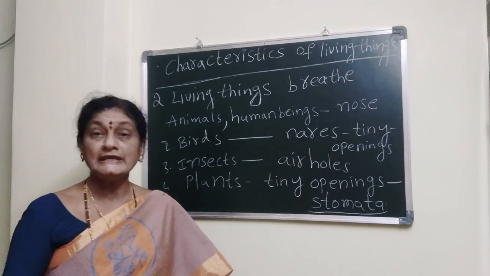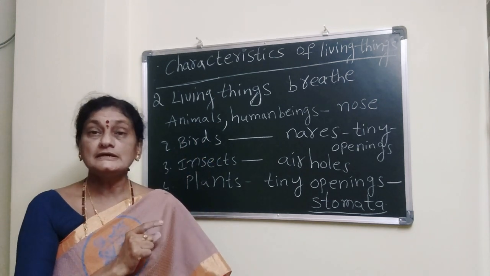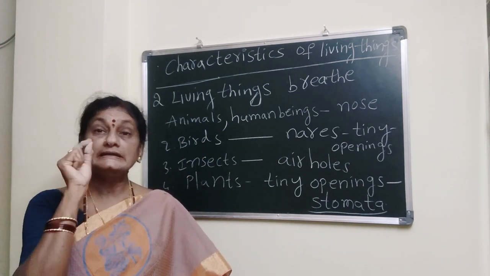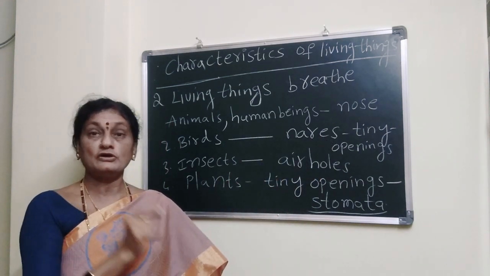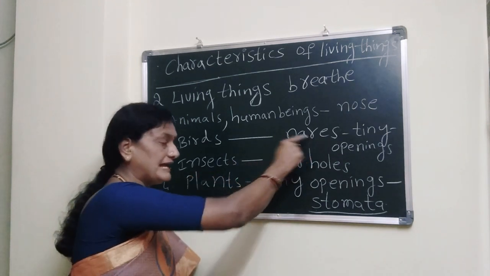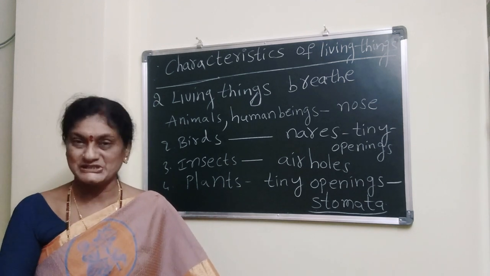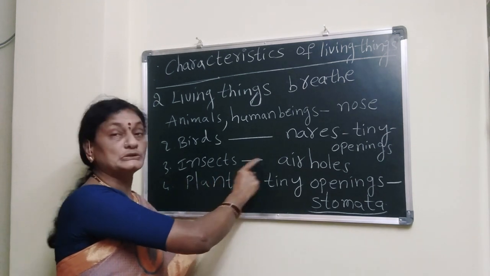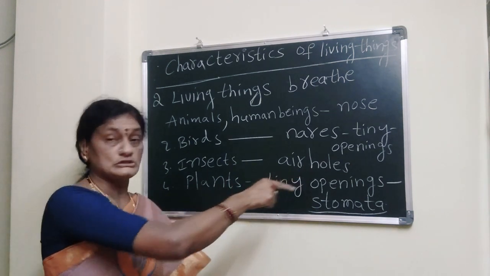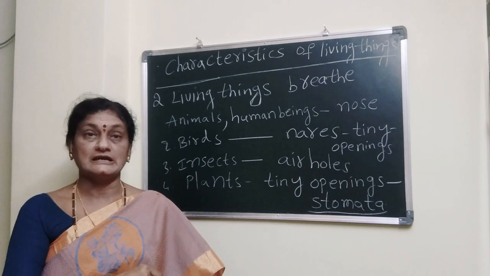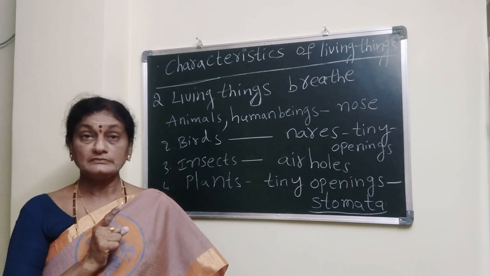So living things breathe. Animals and human beings breathe through their nose. Birds breathe through the tiny openings on their beaks called nares. Some birds breathe through their open beaks only. Insects breathe through air holes on their bodies. Plants breathe through stomata.